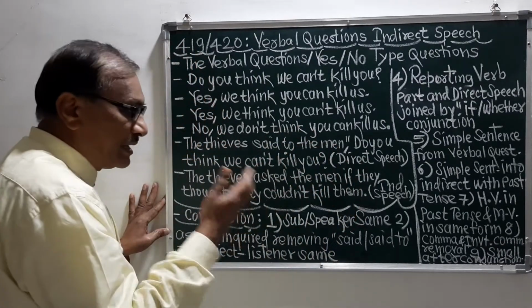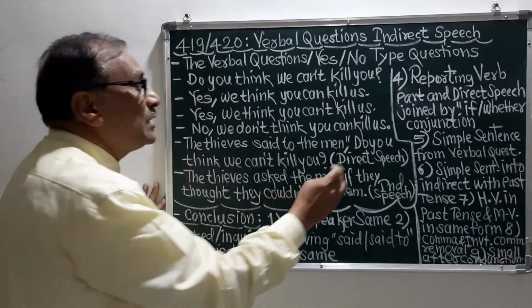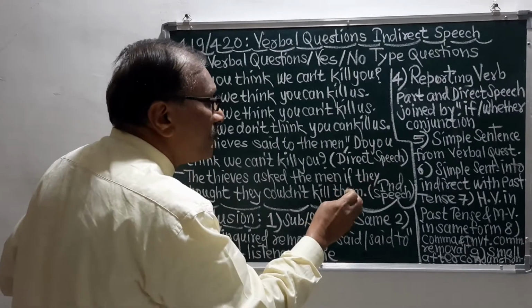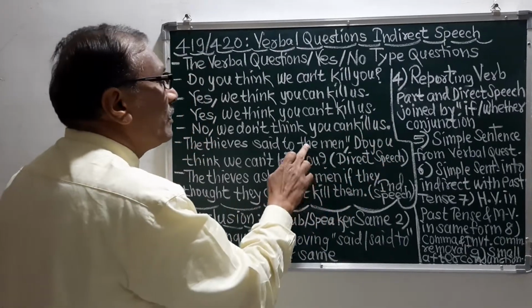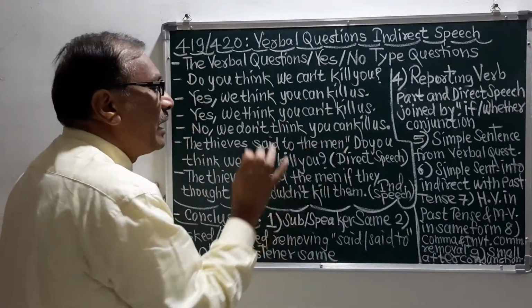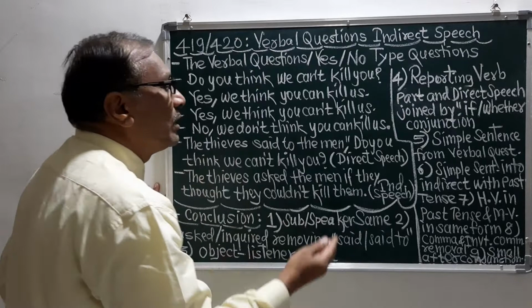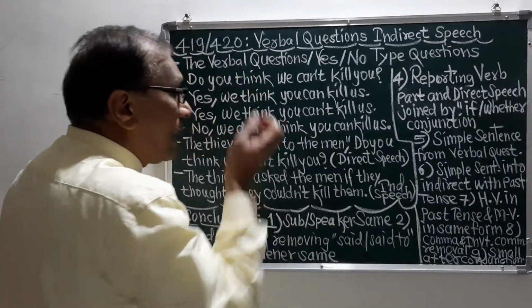So the simple sentence is "you think." So this you has become "they," because this you is the main, and the main is plural, and that's why here we have made it "they."